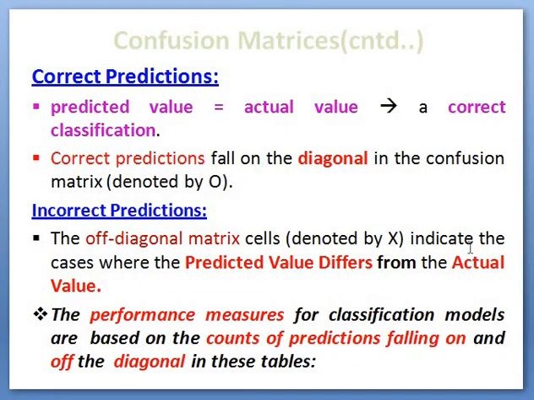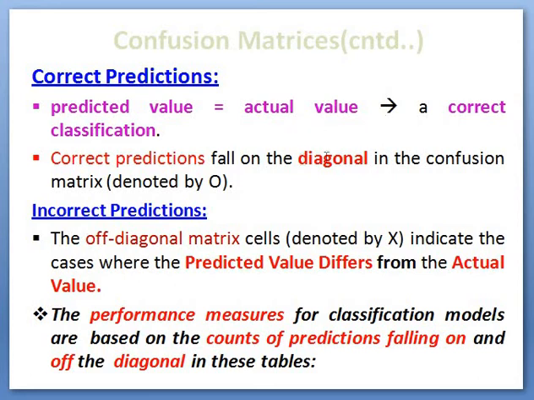So what is the meaning of correct prediction? Correct prediction means we already know what the exact actual value should be. If our model's predicted value is equal to the actual class value, then it can be termed a correct classification.